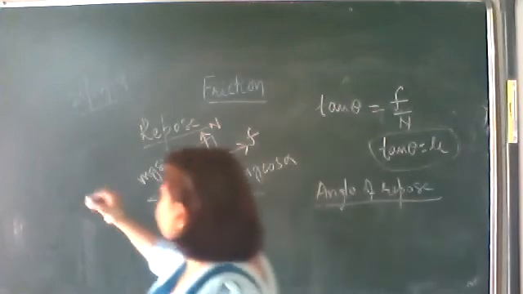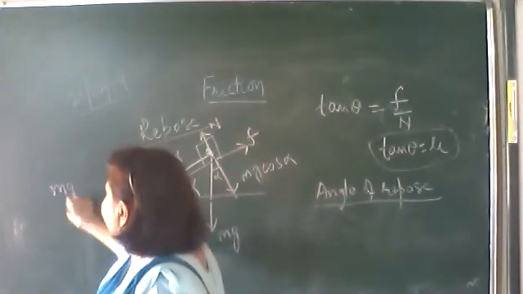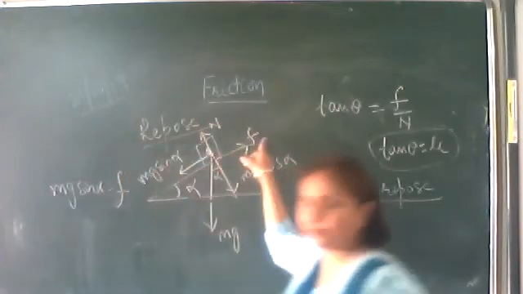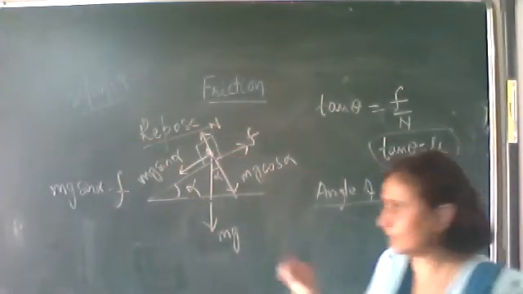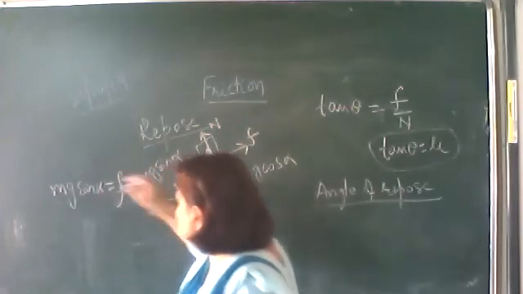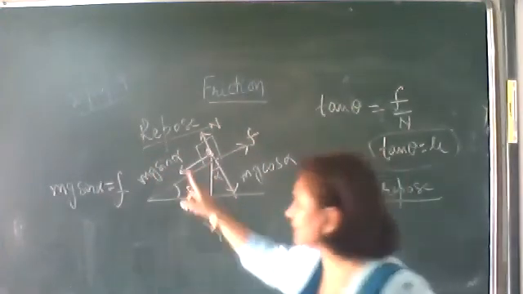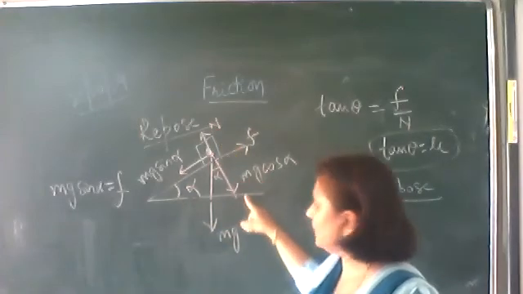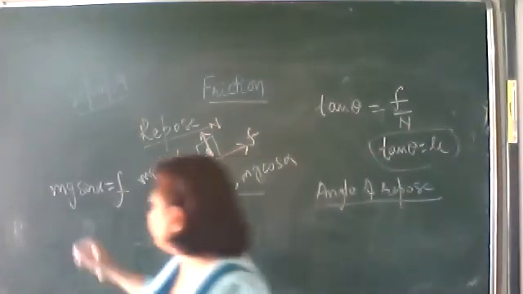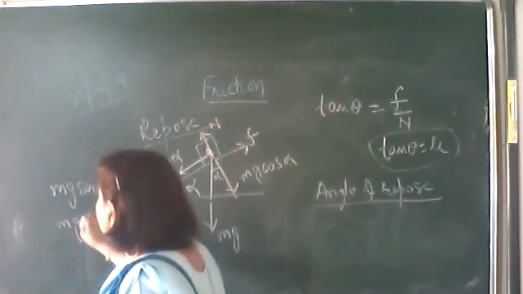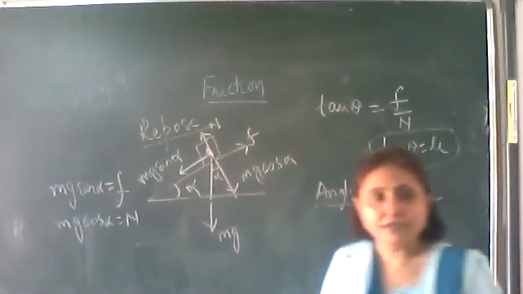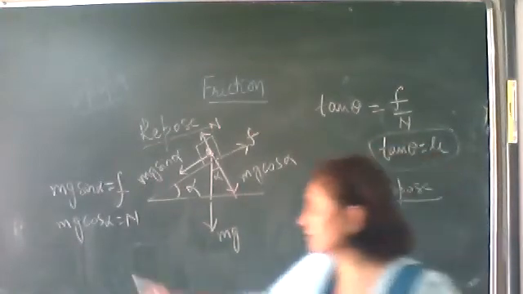The first one, mg sin alpha is equal to the frictional force. The same way, N is equal to mg cos alpha. Divide the two equations.